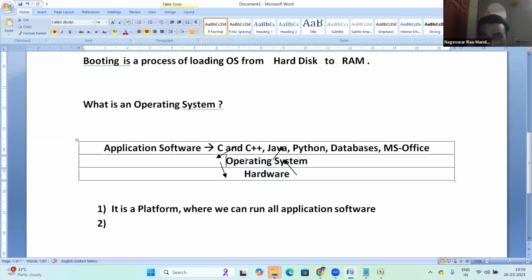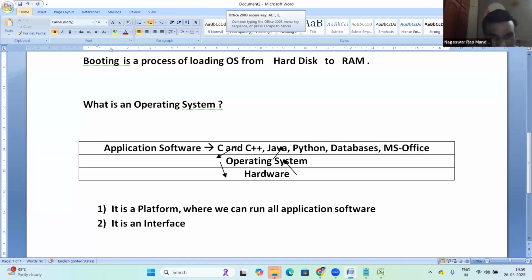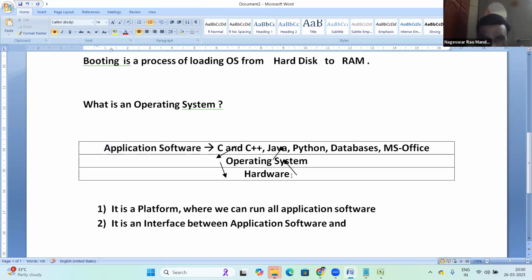Mediator means, exactly, an interface. Simply, we can say it's an interface between the application software layer and the hardware components layer.